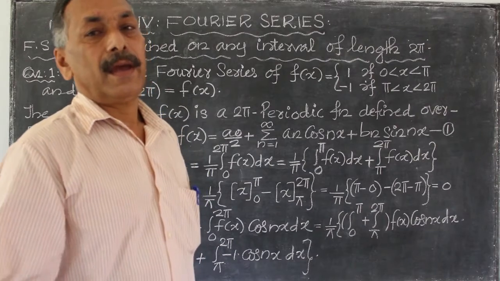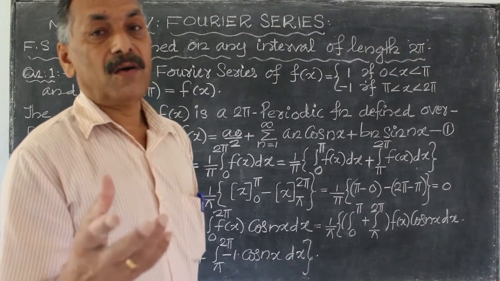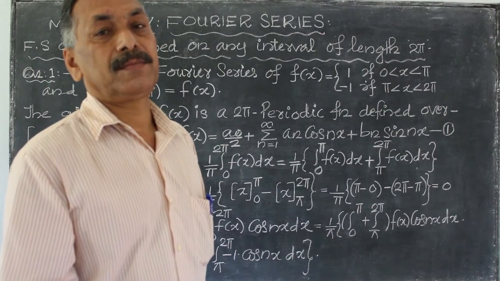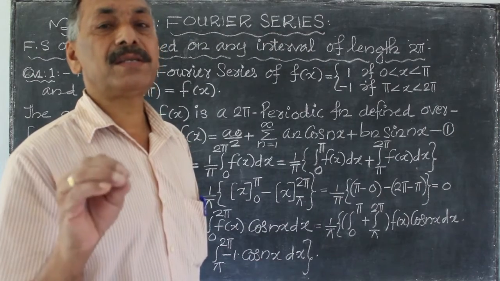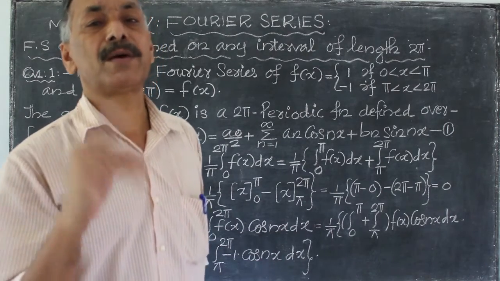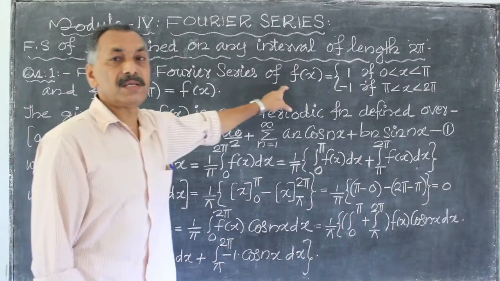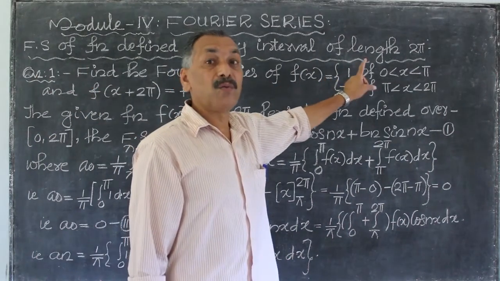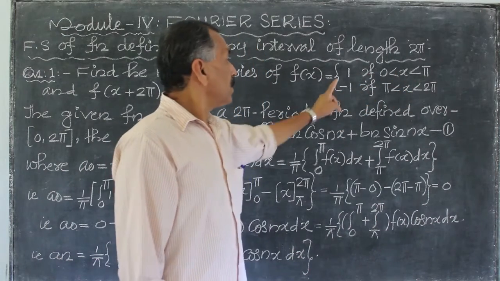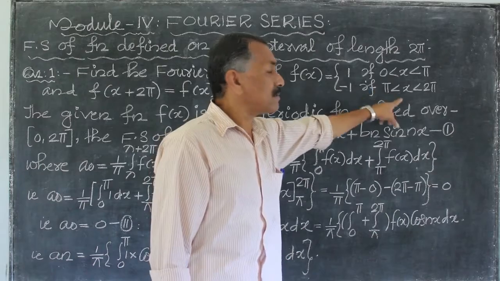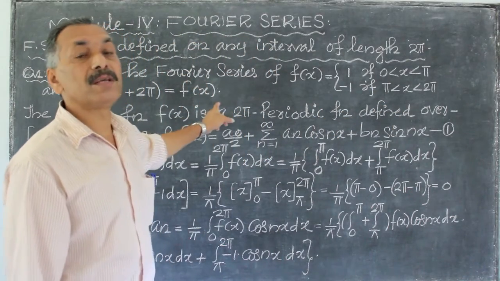Consider an example for a 2 pi periodic function defined over any interval of length 2 pi. That means a function f of x, a 2 pi periodic function defined over the interval lambda to lambda plus 2 pi. Find the Fourier series of f of x, equal to 1 if 0 less than x less than pi, equal to minus 1 if pi less than x less than 2 pi. Moreover, f of x plus 2 pi is equal to f of x.